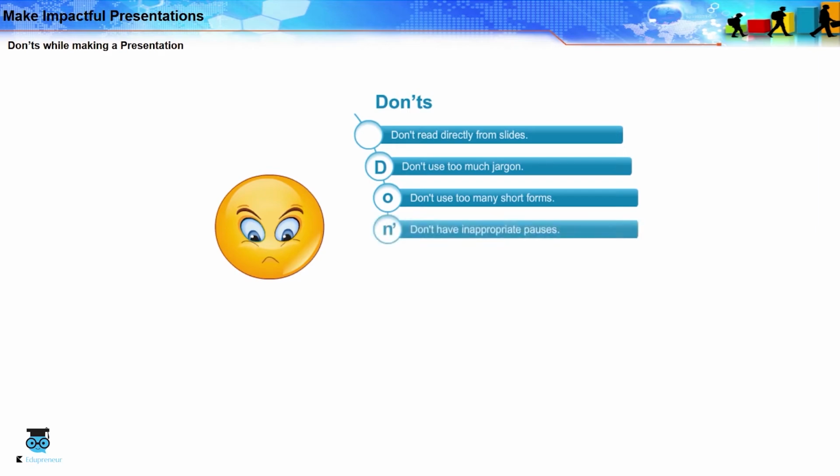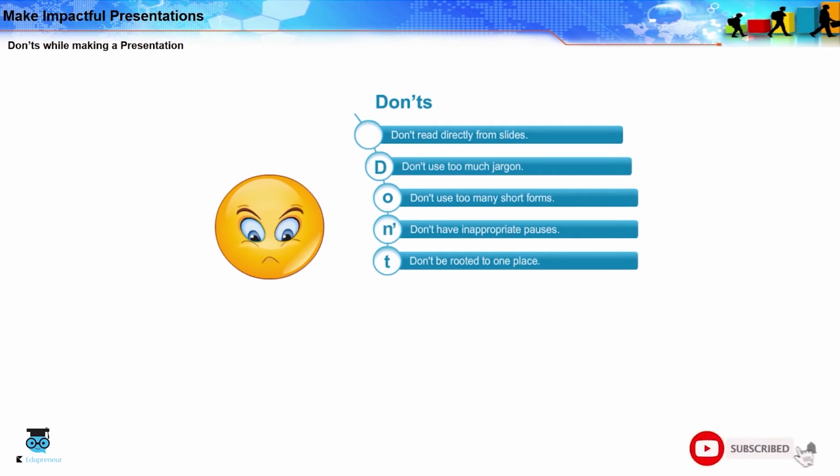Don't have inappropriate pauses. It creates an impression that you are underprepared and don't know much on the topic. The audience may stop listening to you. Don't stand behind the podium or next to the projector throughout the presentation. It gets very monotonous when standing in one place. It is fine to move around and interact with the audience.